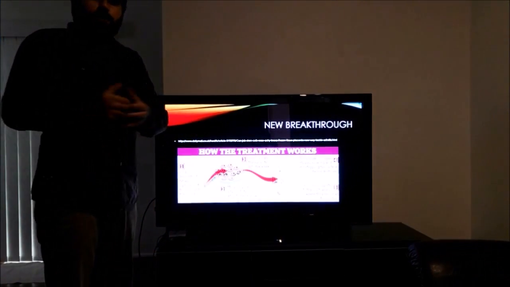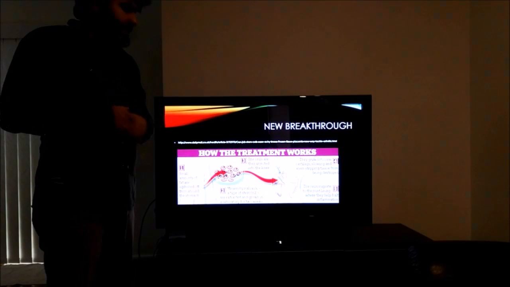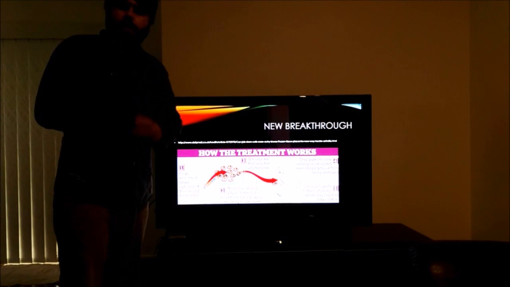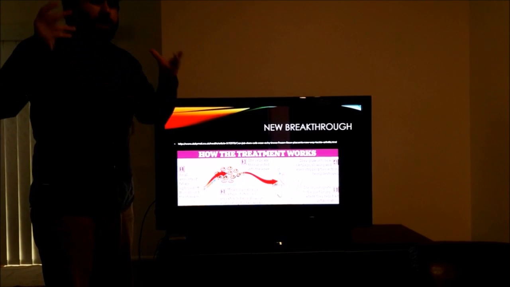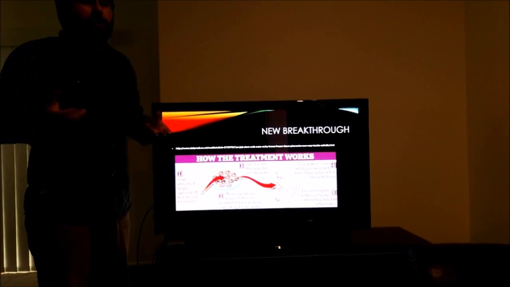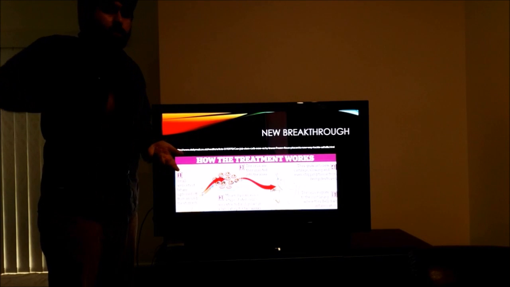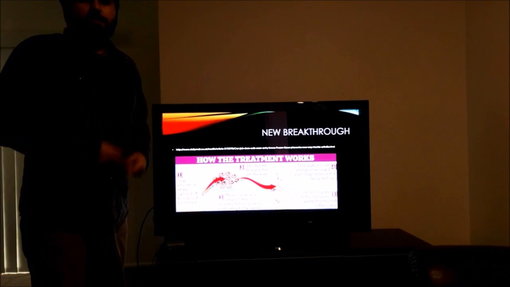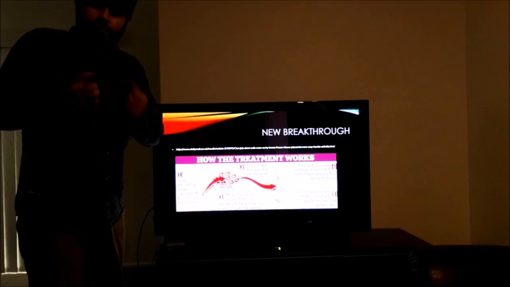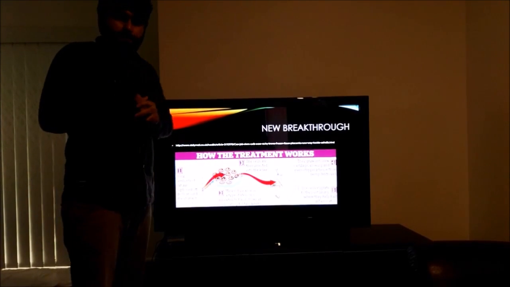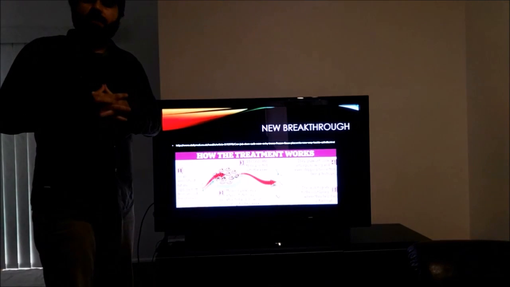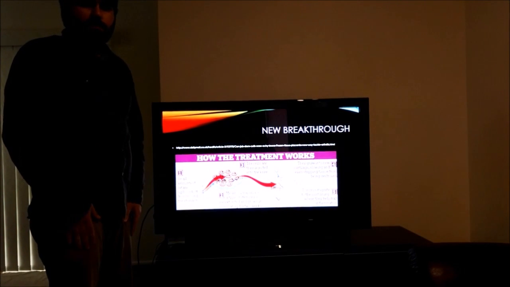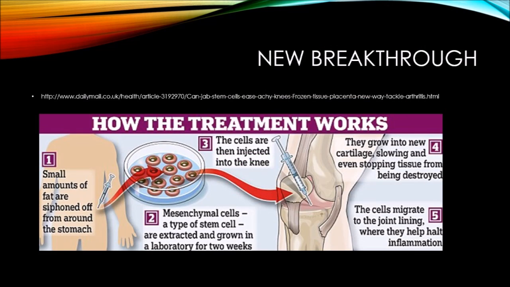Now, the new breakthrough, as outlined in this article, involves stem cells. Stem cells are cells which are able to develop into any other further specialized cell, such as bone cells, nerve cells, or critically in this circumstance, joint cells, which are cartilage. In this study, produced by Texas University, a large number of patients who had osteoarthritis were injected with an injection which contained a numerous amount of stem cells.